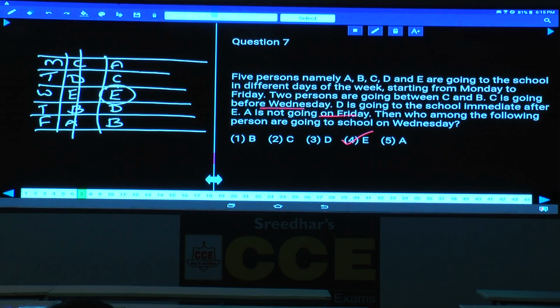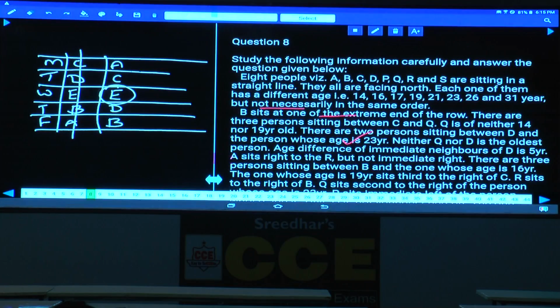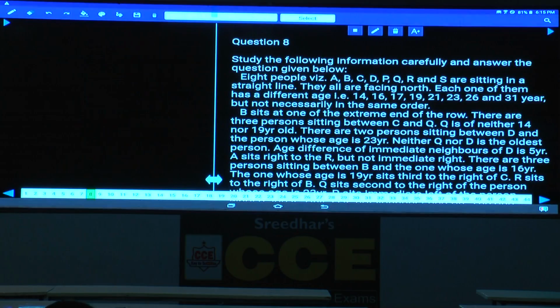Question number 7, choice 4 is the answer. Then 8 to 12. Now in these questions, numbers 8 to 12, 8 people, A, B, C, D, P, Q, R, and S, positions 1, 2, 3, 4, 5, 6, 7, 8.